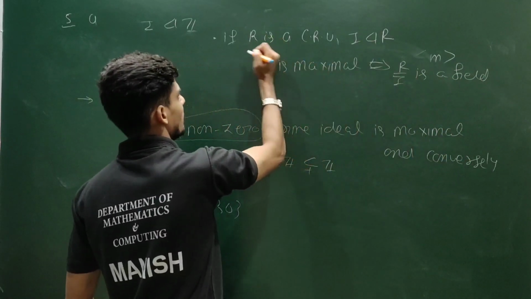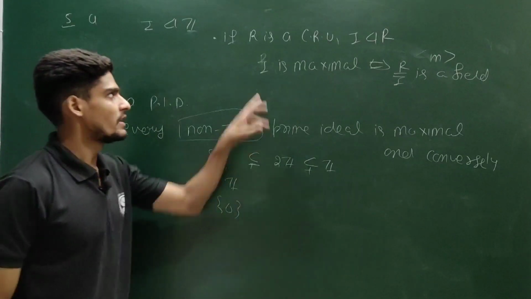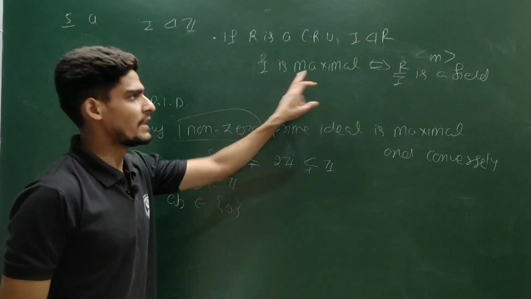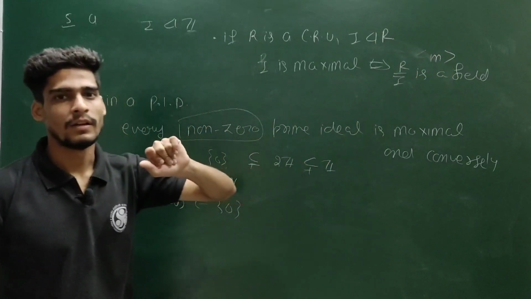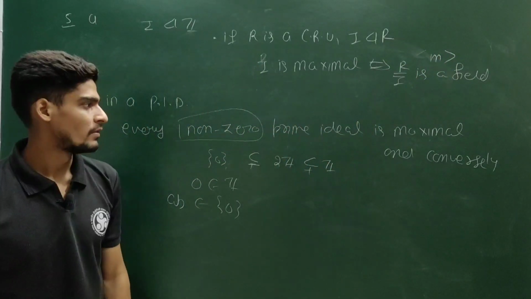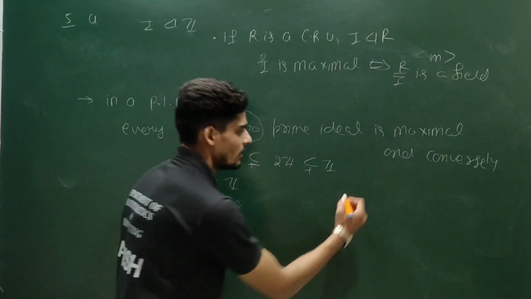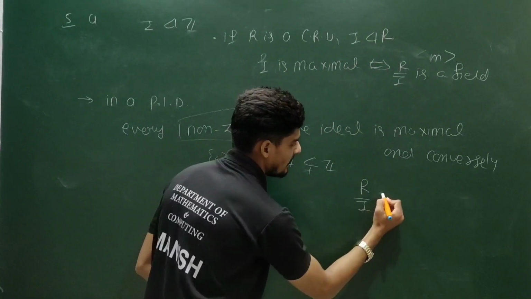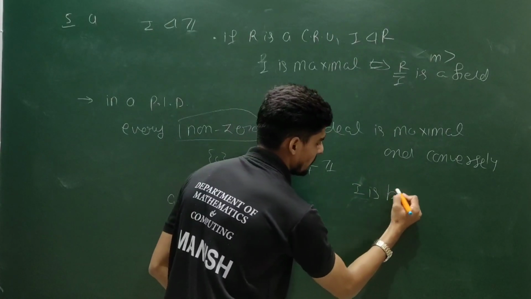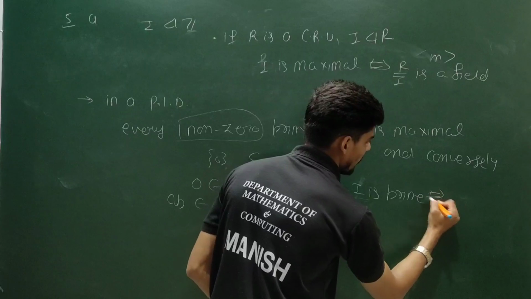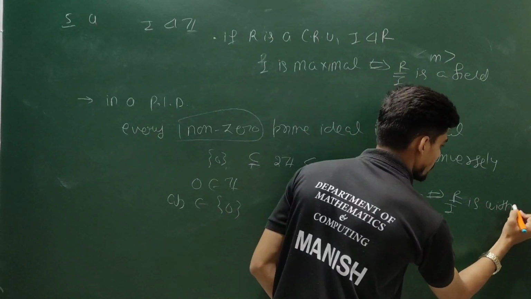If I is a maximal ideal, then R by I is a field, and once R by I is a field, it will be without zero divisor, and once it is without zero divisor, this I has to be prime. I know that I is prime if and only if R by I is without zero divisor.